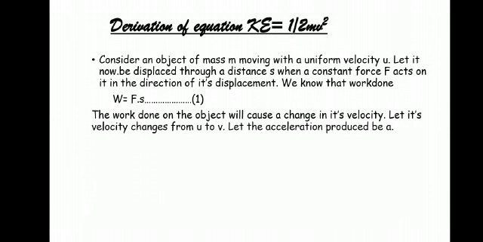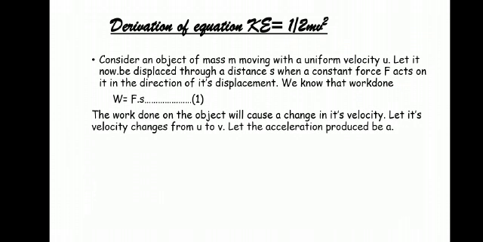The body was initially moving with a uniform velocity u. Now we are applying a force F, and the body is displaced by a distance s. So work done is equal to F into S. As we are applying the force, the velocity of the body will change from u to v.